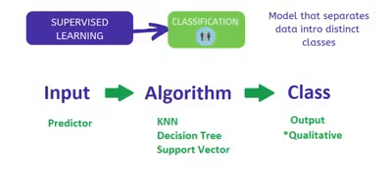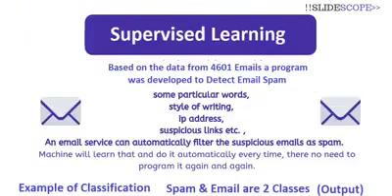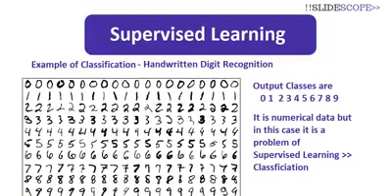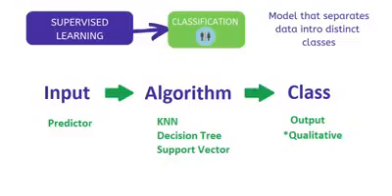Supervised learning can be a problem of classification and also a problem of regression, but now we are dealing with classification, so we have to understand this block diagram. Here there is an input, then there is some algorithm, and then there is some class.